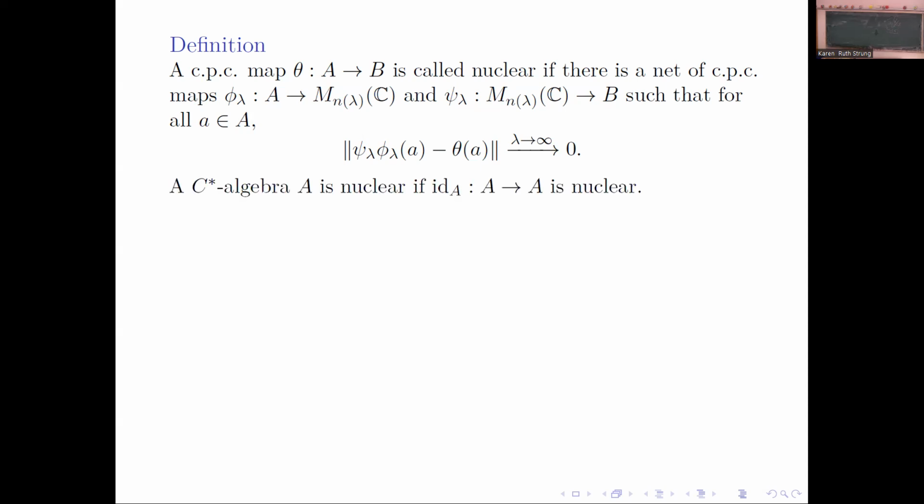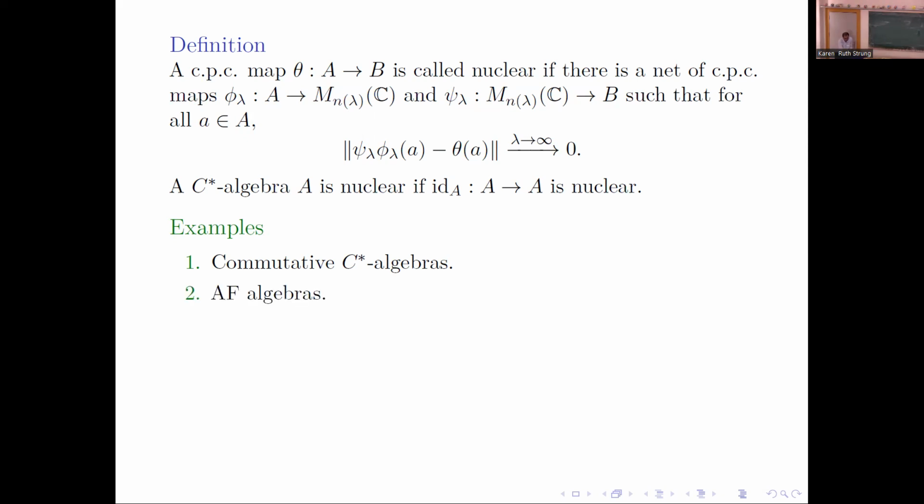The C-star algebra A is called nuclear if the identity map is nuclear. The first examples are commutative C-star algebras, and to repeat a joke, partitions of unity were invented to prove that commutative C-star algebras are nuclear. Finite-dimensional algebras are nuclear, and for all amenable discrete groups the group C-star algebra is nuclear, and it's an if and only if.